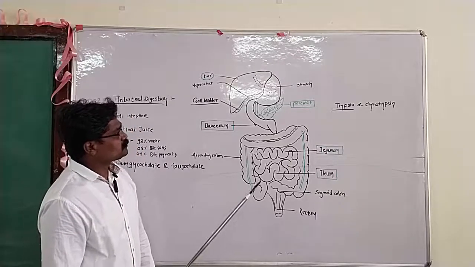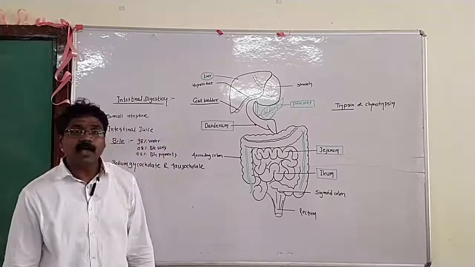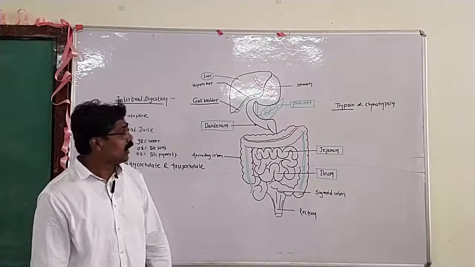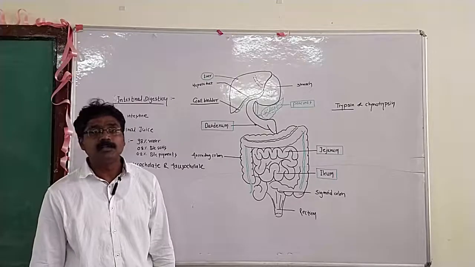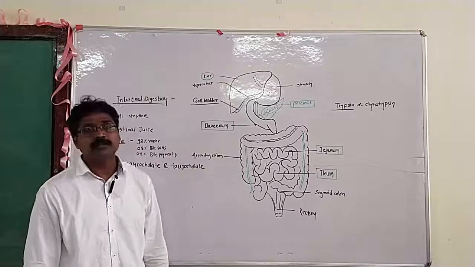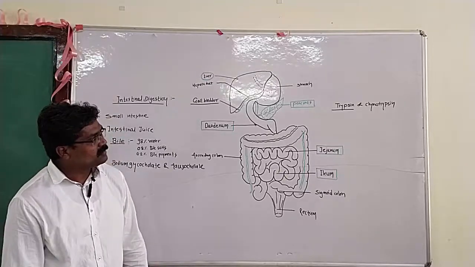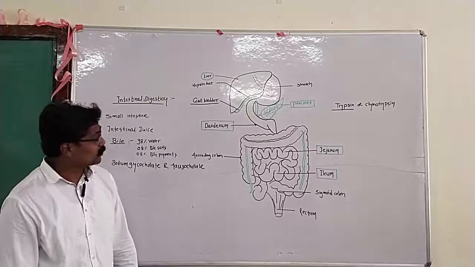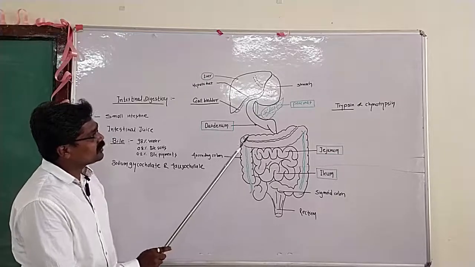Now the last portion associated with the intestinal digestion is that the intestine has its own glands that secrete the intestinal juice, and this intestinal juice has a number of enzymes like maltase, which acts upon maltose present in our food material. It has sucrase, which acts on the sucrose present in our food material. So a number of enzymes are present in our intestinal juice, and they are helpful in the process of digestion. So this is the total scenario of the intestinal digestion.